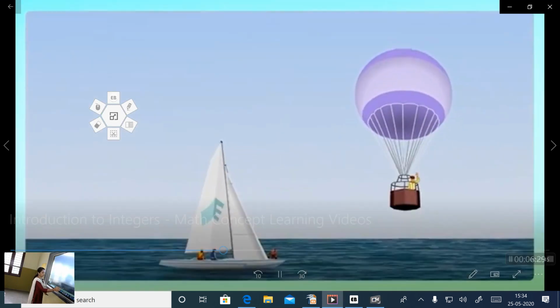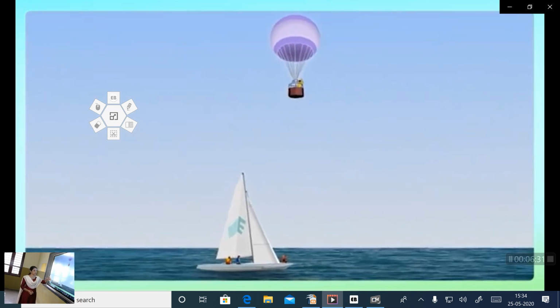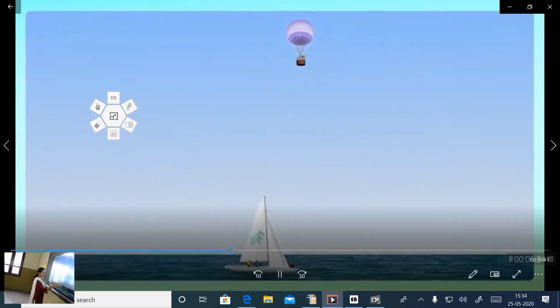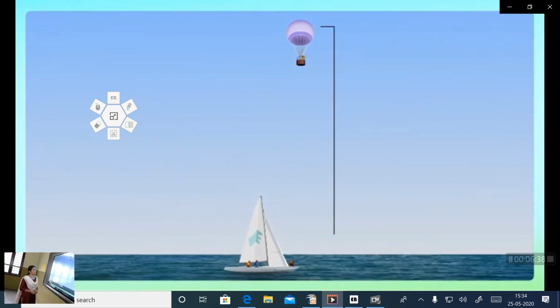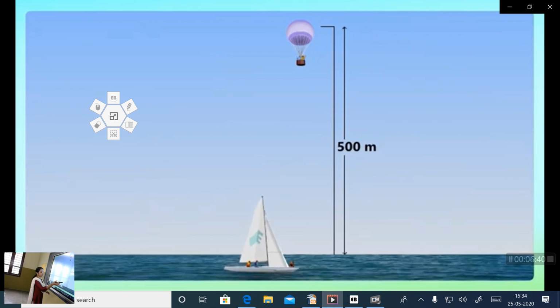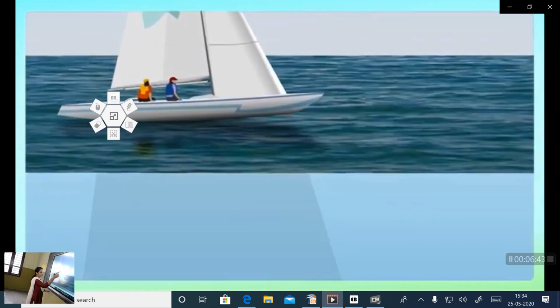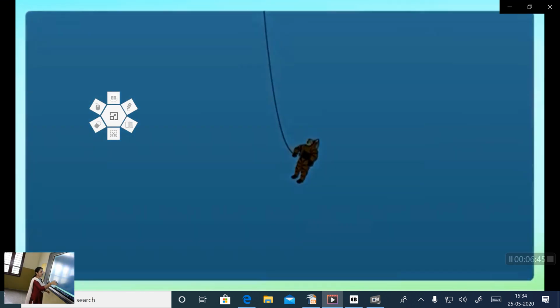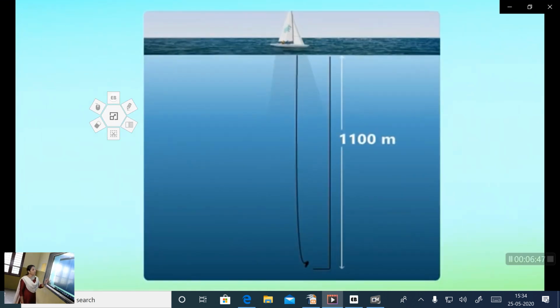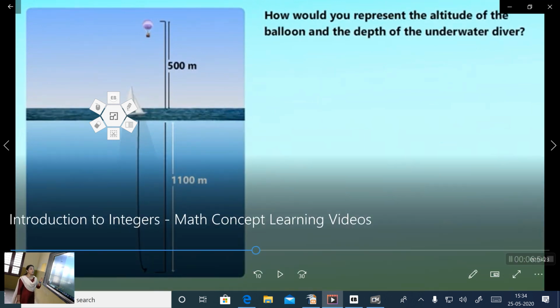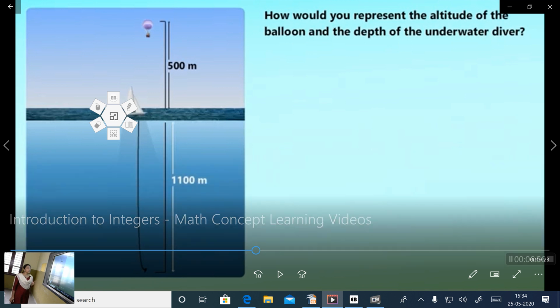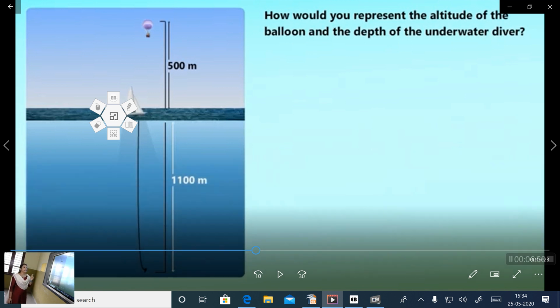One more example. We can see a seashore here, and one person traveling in a balloon, who is now at 500 meters above the sea level, and one person diving into the water, who is now 1100 meters below the sea level. So the question is, how would you represent the altitude of the balloon and the depth of the underwater diver?